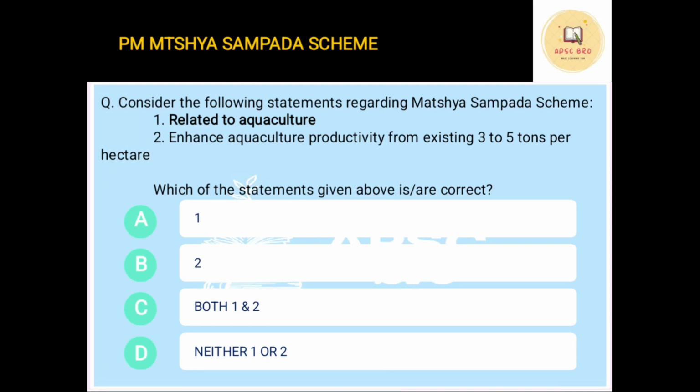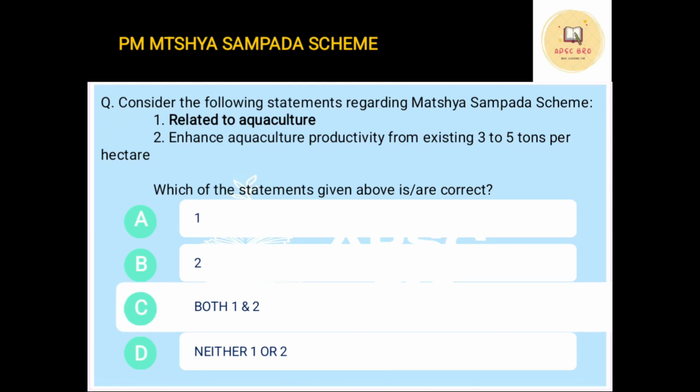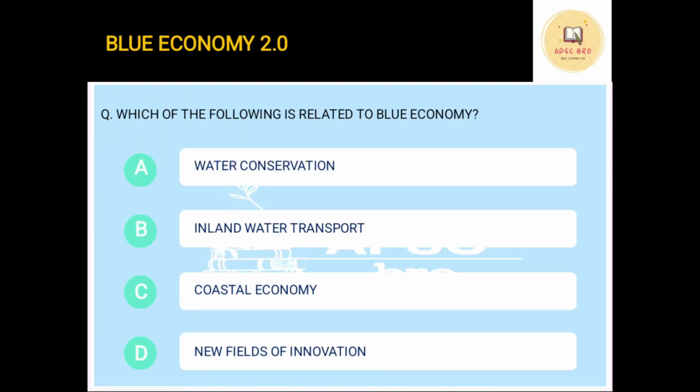Option A, 1; B, 2; C, 1 and 2; D, neither. Both of these are correct. This is a very easy question.